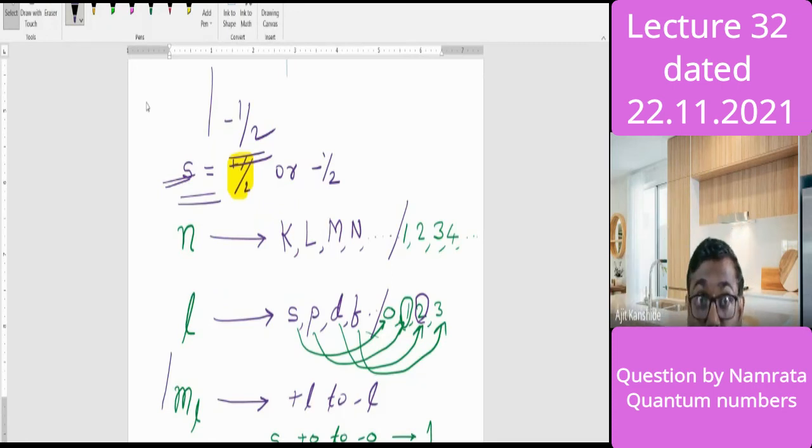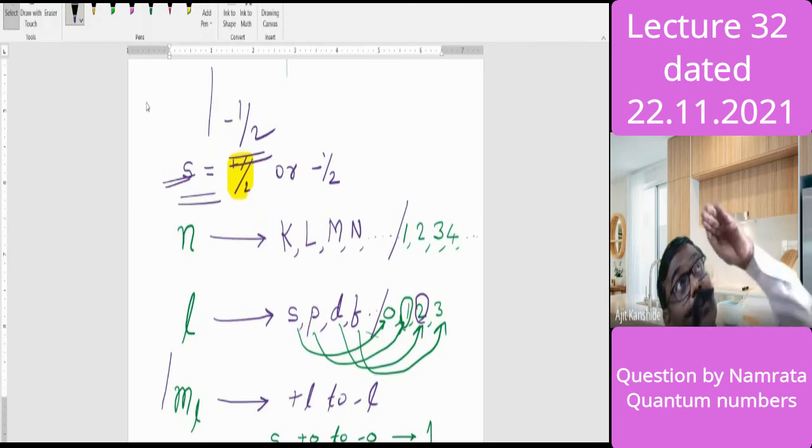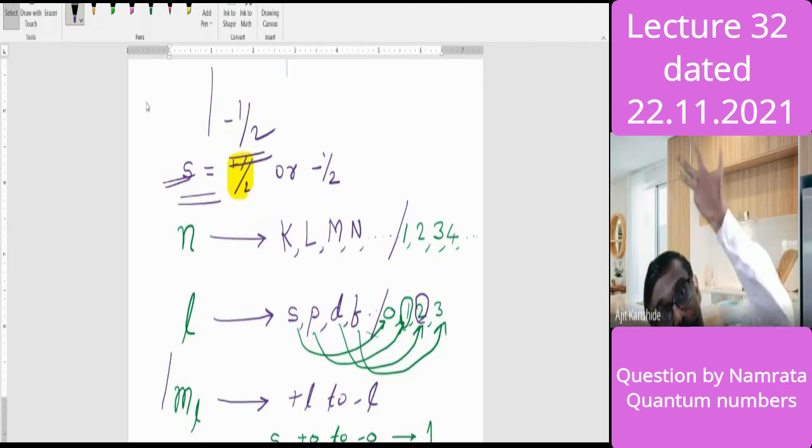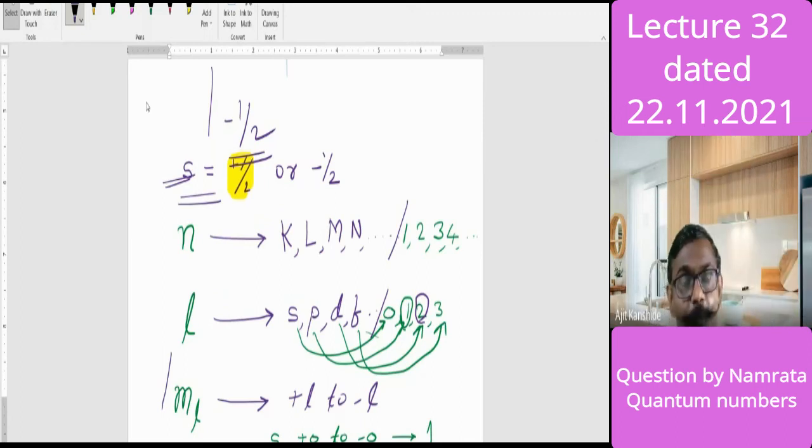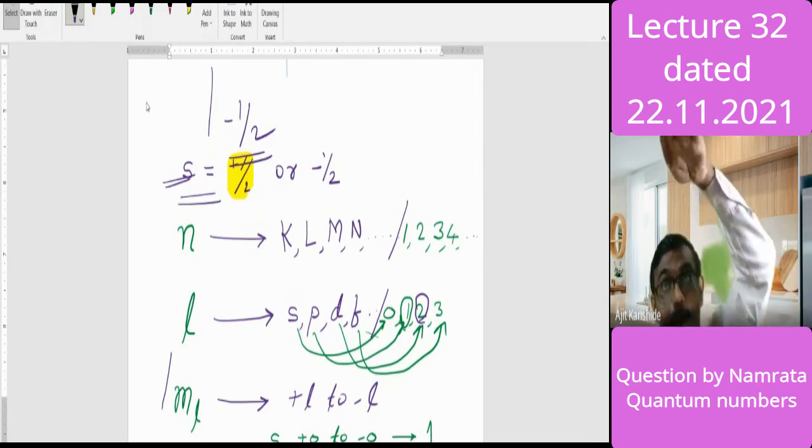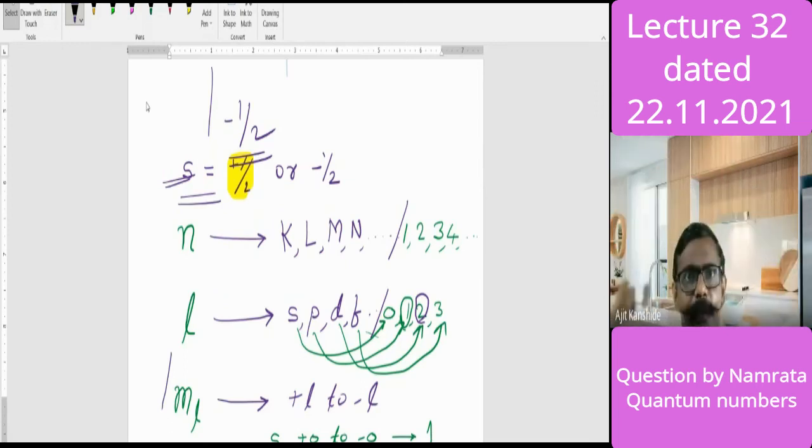In the ground floor also there may be cupboards, and in the cupboard there may be different positions. In the first floor also similar cupboards are possible. In the second floor also similar things are possible. So within that floor also there are different levels, different heights. If you remain in one classroom, on the ground floor, there is the floor level and the bench level or desk level or the stage level or the board level; the levels remain different. Many sub levels are there. So the principal quantum number talks about the general level. It's just a floor concept: ground floor, first floor, second floor. It's just the main energy concept, orbit concept, shell concept.